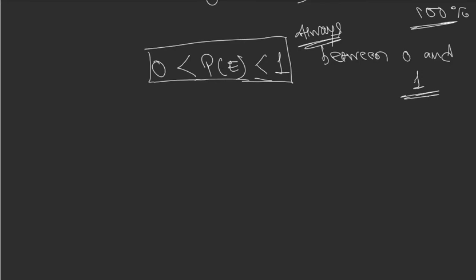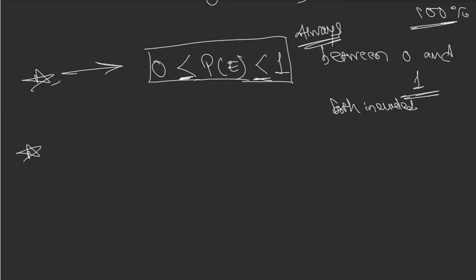It cannot be greater than 1. Smaller than or equal to 1. Not only smaller than 1, smaller than or equal to 1. And here also, greater than or equal to 0. It can be 0 or greater than 0. So probability is always between 0 and 1, both included. So that's the first thing you should know, very important.